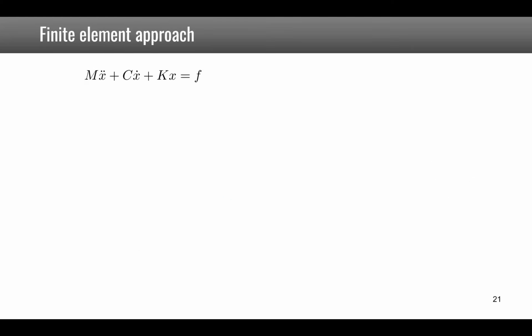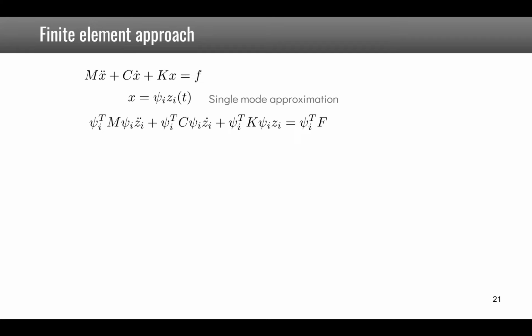We can use a very similar approach if the structure is modeled with finite elements. We have the mass, stiffness and damping matrices from which we can extract the mode shapes, and we will assume that the displacement is given by a single mode approximation with mode psi I in this case. Then we project the equations of motion into this single mode approximation, and we get a 1 degree of freedom system equation, so with the modal mass, modal damping and modal stiffness and modal forces.